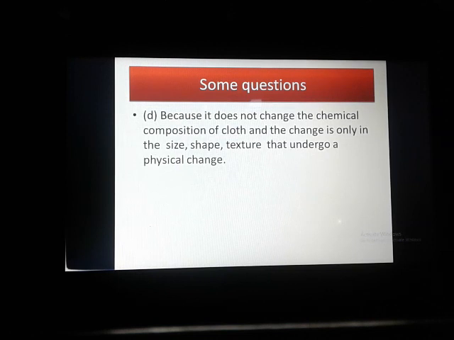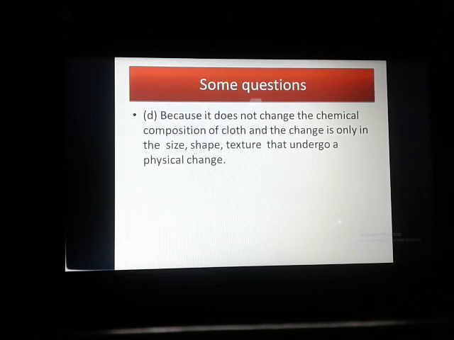So the main thing for a physical change is the composition. Whenever the composition does not change, we do not call it a chemical change. Whenever the composition is changed, whenever a new product is formed, and the third thing, whenever the process is permanent, only then do you conclude it is a chemical change, otherwise it is not.